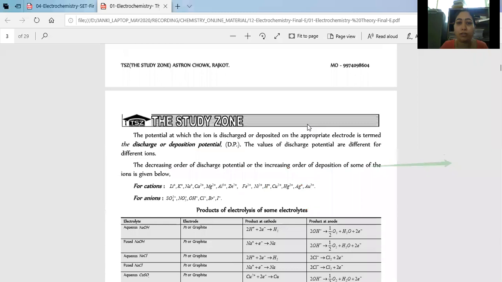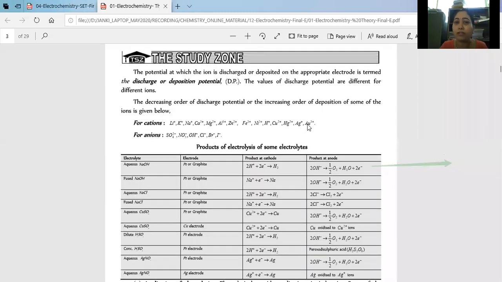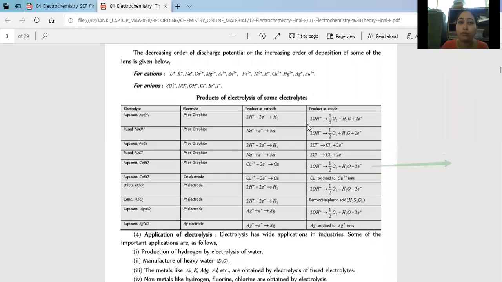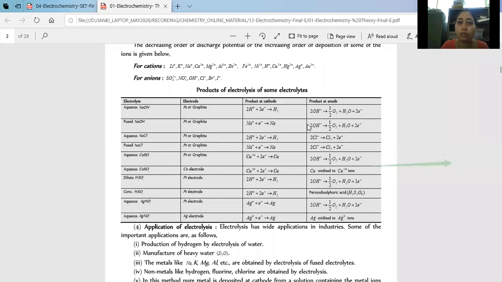This is regarding the discharge potential. The potential at which the ion is discharged or deposited on the applied electrode is termed as discharge potential. Some of them are not given. Okay, what is the reaction? Which type of reaction will take place if we have aqueous NaOH? This type of example, you can say, is given in our notes.